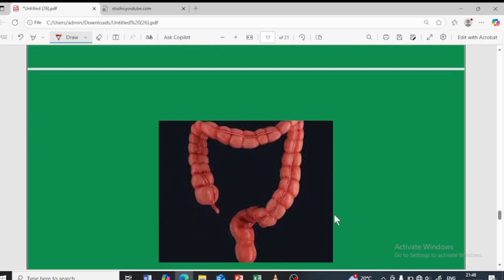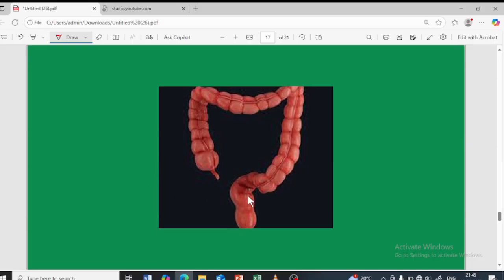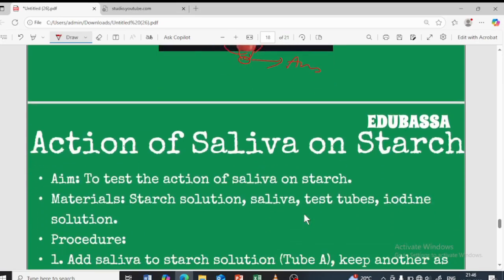Okay, this is how the large intestine looks. This is the rectum part. Then here is a part like this, which is the anus, through which the undigested food will be removed.